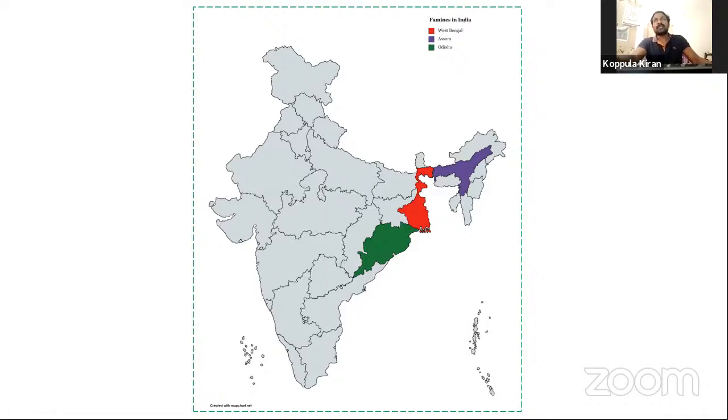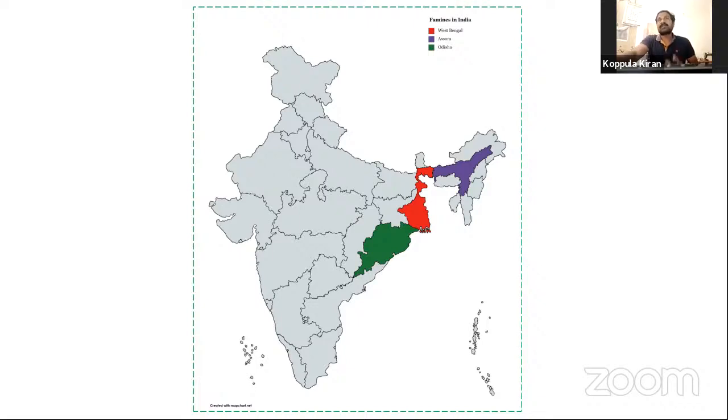Particularly before independence, the major famine occurred in India in 1943 and 45. See this red colored state is West Bengal. Another, this purple color, Assam, and Odisha. These three states were majorly affected by the famines in 1943 and 45.